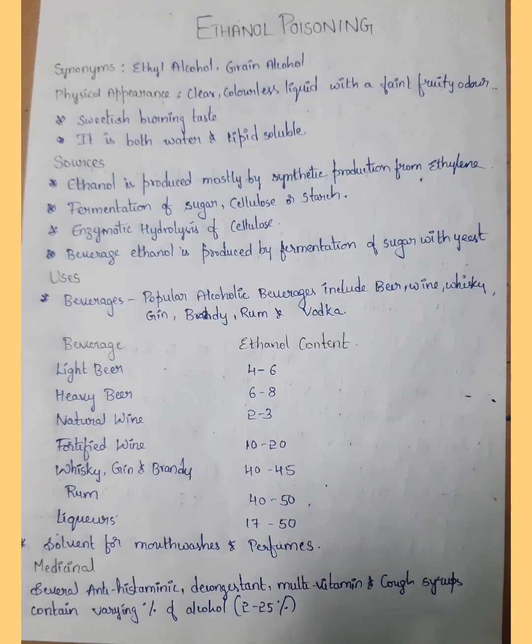Hello friends, in the previous video we discussed methanol poisoning. In today's video we'll be discussing ethanol poisoning. Firstly, we have to start with synonyms. Ethanol synonyms include ethyl alcohol and grain alcohol.